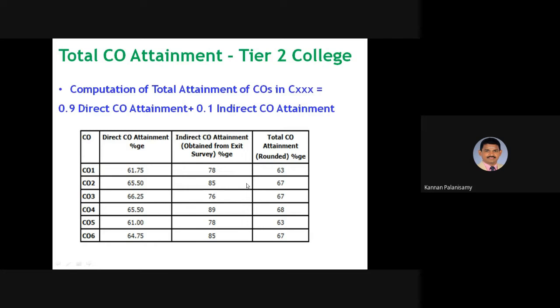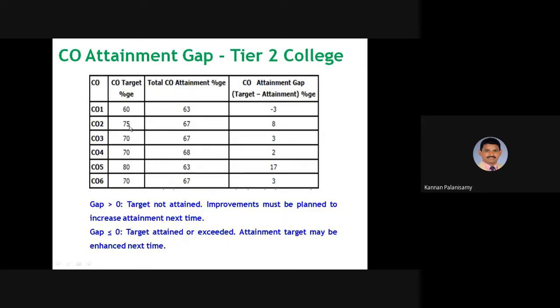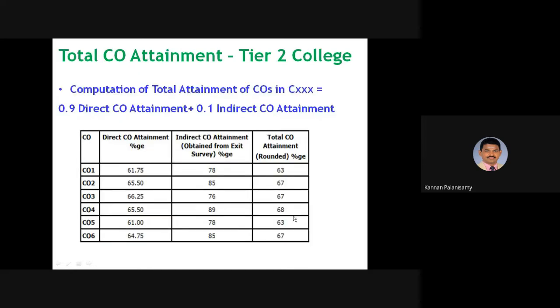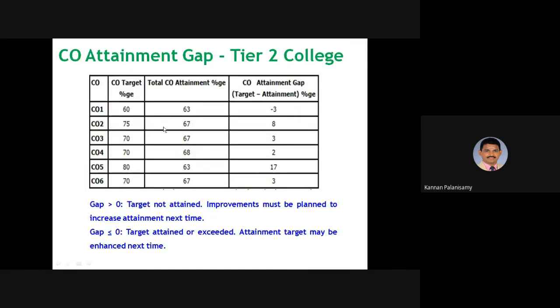Then after attaining this, we have to find out this gap. CO1, CO target. So it is fixed by us in the fourth category, and the total CO attainment. So this one, what we attain. Then there is a gap. You see, this target is 60, but the attainment is 63. So that is minus 3. That means extra. We have already exceeded this target. Similarly, for all COs, we have to write and find out the gap.